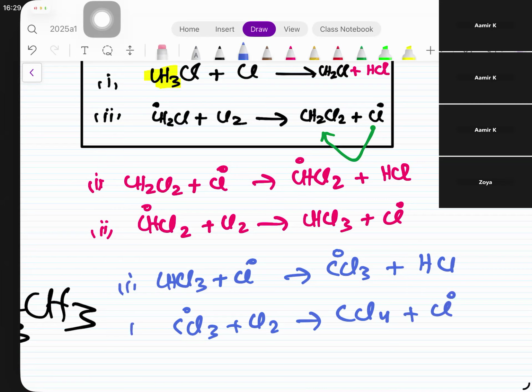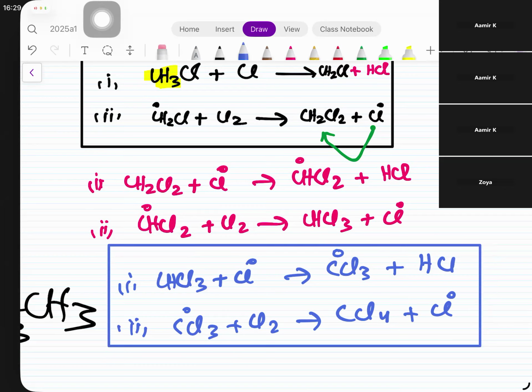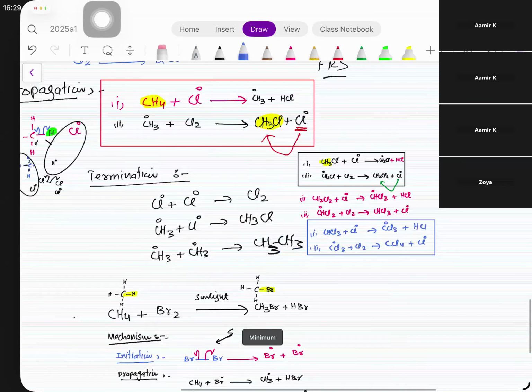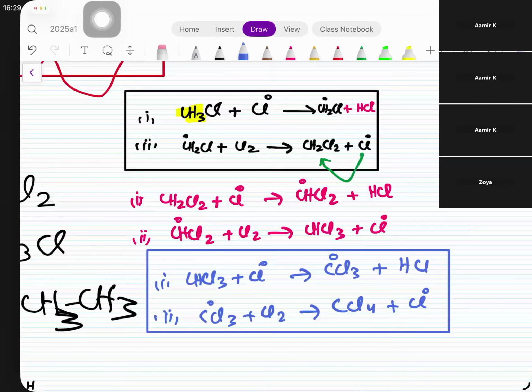Again, two steps of propagation. What is the final step then? Yes, there is no more hydrogen left. Now the raw material has ended. We have not turned the switch light off. Raw material has ended. So what to do then? Termination. Yes. So now the free radical is gonna go for this termination thing. So every time propagation is of two steps, initiation is of one step, and then termination is of one step. Right? We'll continue this. कल इसके ऊपर exam questions करेंगे. That's all from my side. Thank you.